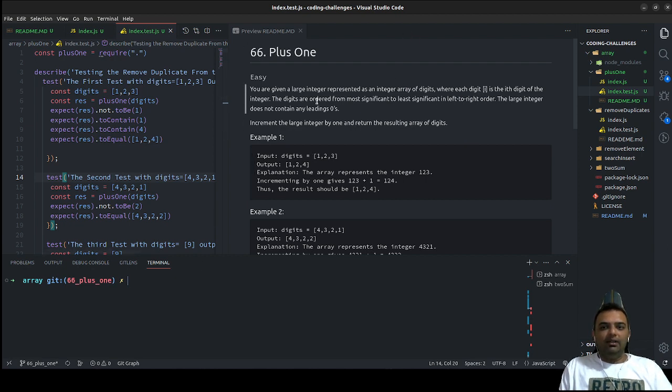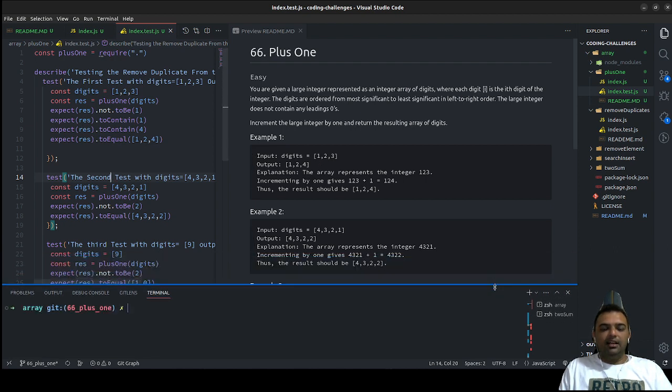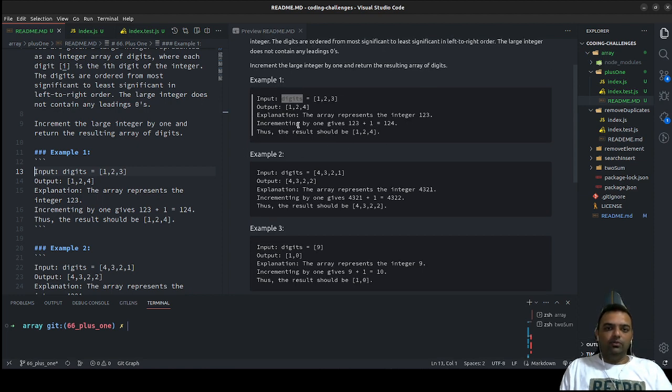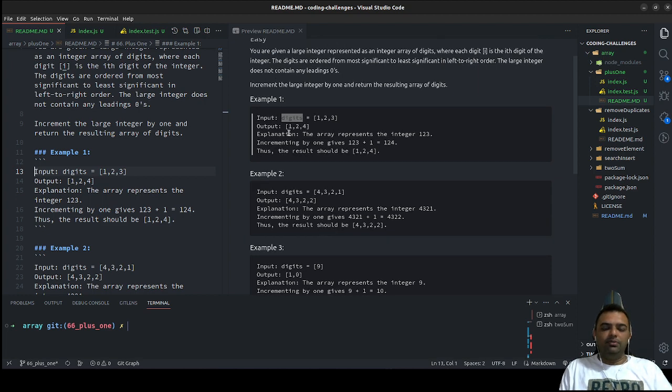Coming to our problem, we have a simple plus one problem. It says we would be having an array. In this array we would be getting a number of digits, like 3 digits: 1, 2, 3. After we complete our algorithm, the output should be 1, 2, 4, which means 1, 2, 3 would be there and we would be adding 1 to the last value.